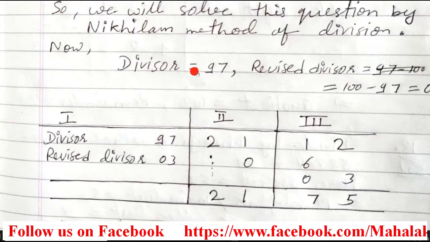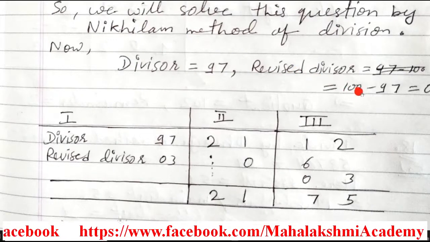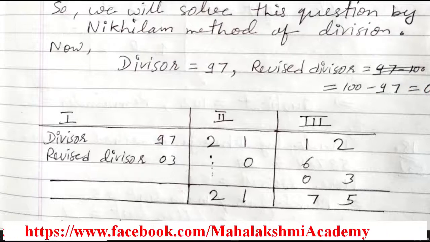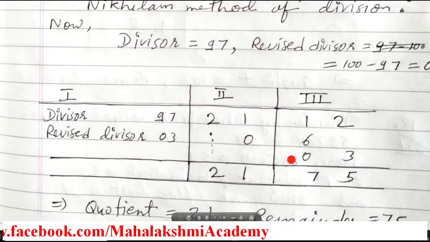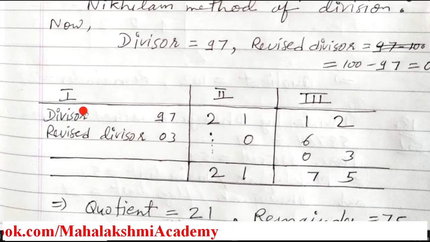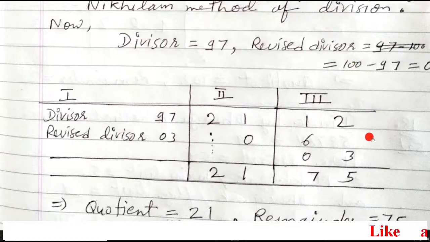So here the divisor is 97. You need to find out the revised divisor. Revised divisor is 100 minus 97, which is 03. The entries, I think, are already clear to you. Here the first column is for the divisor and revised divisor, which you just write down from here. In the third section, from the dividend, because in the base we have 2 zeros, 2 numbers from the dividend are entered here and the remaining numbers are entered in the second section.